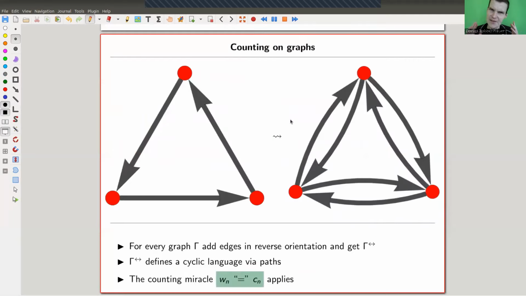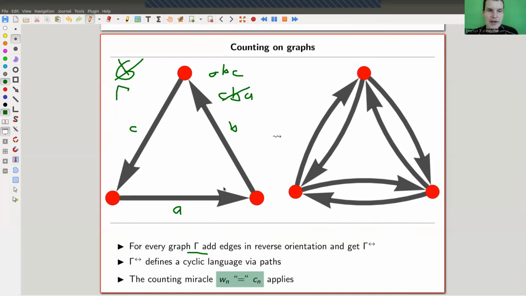And this is really a strong theorem because it applies to any cyclic language. So let me just tell you how to construct many cyclic languages. And it works as follows. You just take a graph, gamma. Why not? Doesn't matter. So here I have a graph and it will have some edges, A, B, C. Right? And just running around the graph will define for you a word if you want. So A, B, C, I could read off A, B, C here, but I can't read off, for example, CBA, right? But otherwise any graph defines me a language.